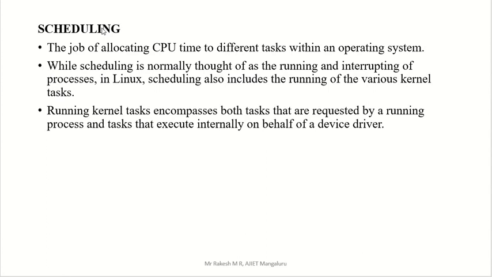So the job of allocating CPU time to different tasks, that is called scheduling. Scheduling is normally thought of as the running and interrupting of processes, but in Linux, scheduling also includes the running of the various kernel tasks.